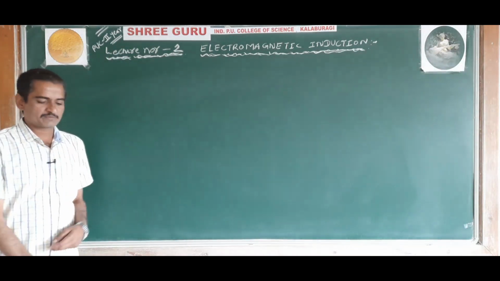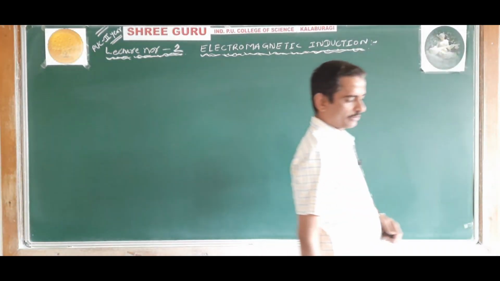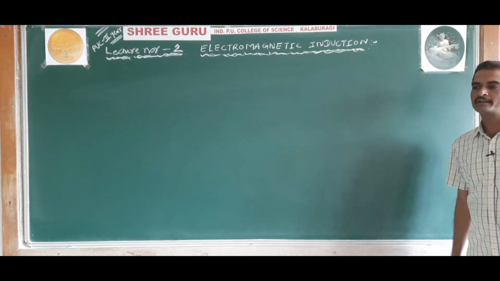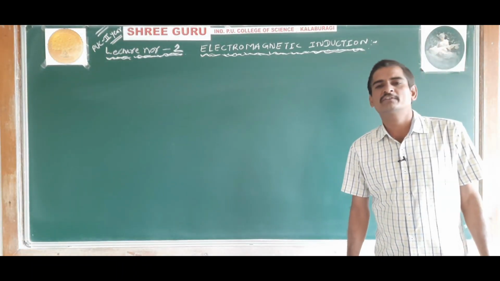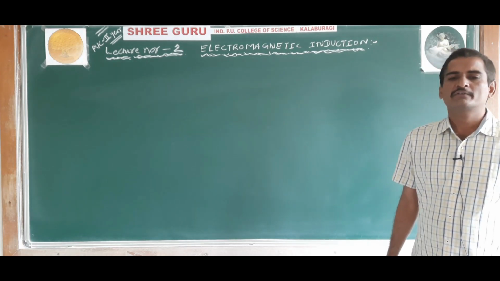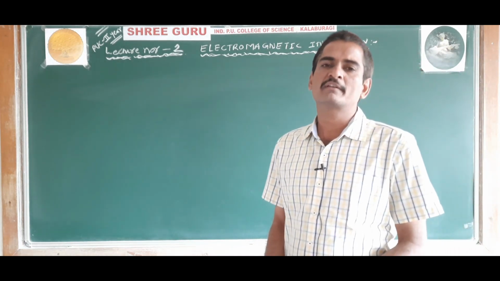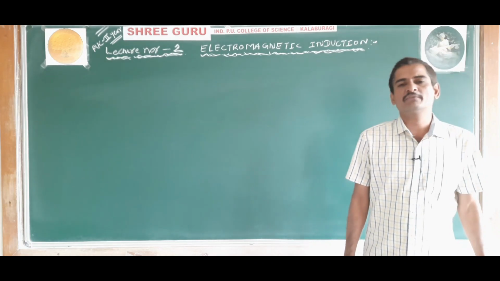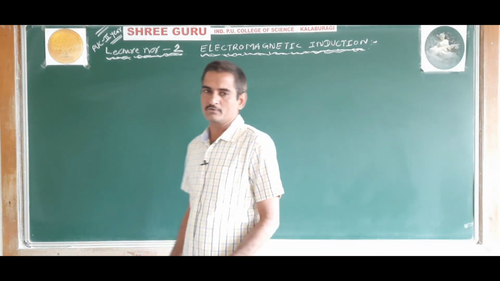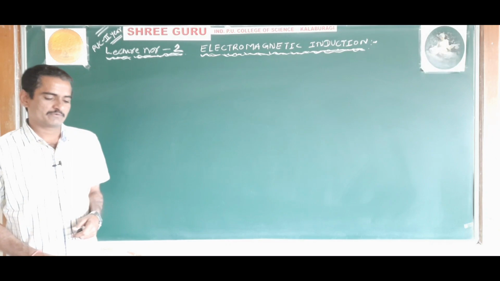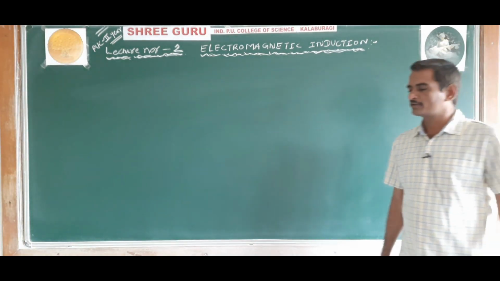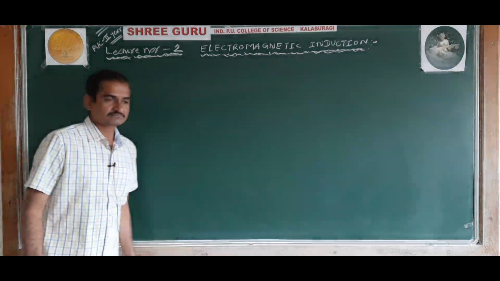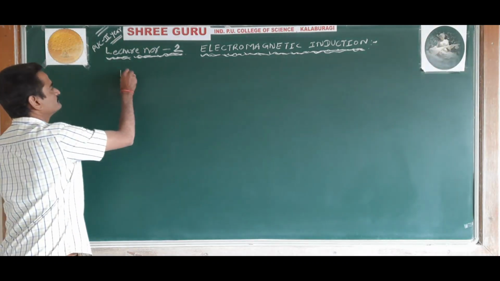Okay. In lecture number 1, we studied what electromagnetic induction is. Electromagnetic induction is the phenomenon in which an EMF is induced in a circuit because of a change in magnetic flux linked with the circuit, and due to the induced EMF an induced current flows through the circuit. We have seen the experiments demonstrating electromagnetic induction, and also studied about the magnetic flux.